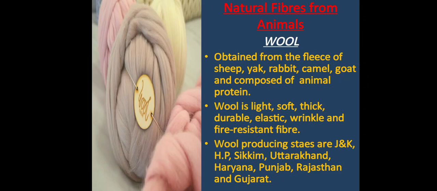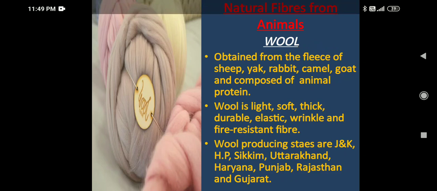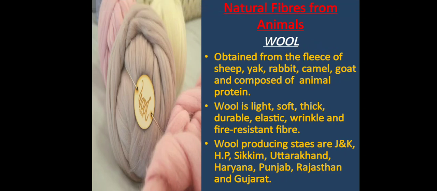So first of all we are going to understand about wool, as wool is an animal fiber. Generally wool is obtained from the fleece of sheep, yak, rabbit, camel and goat. Here fleece represents the hair of the animals. So the hair of an animal is generally composed of what? It's an animal protein.